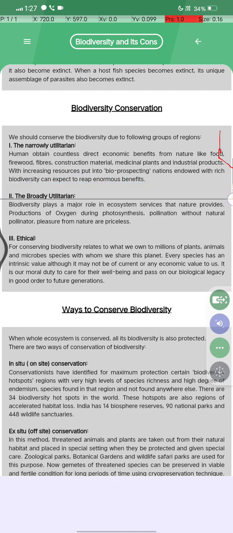The broadly utilitarian: biodiversity plays a major role in the ecosystem services that nature provides, such as the production of oxygen during photosynthesis. Pollination, without natural pollinators, and the aesthetic benefits from nature are priceless. Okay,